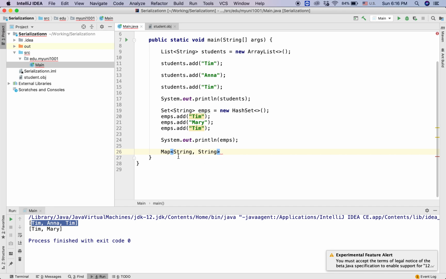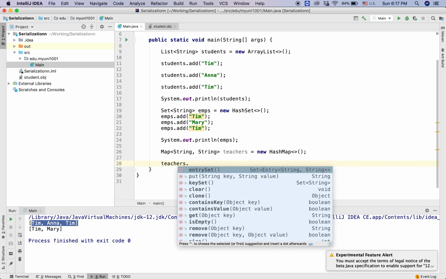So a map will be a collection of pairs of key and value. So let's say we have a list of teachers and we implement the HashMap. Okay, so in order to add an element into the map, we have to call put instead of add.